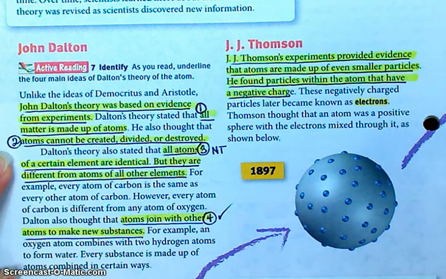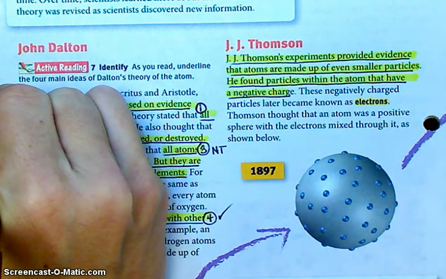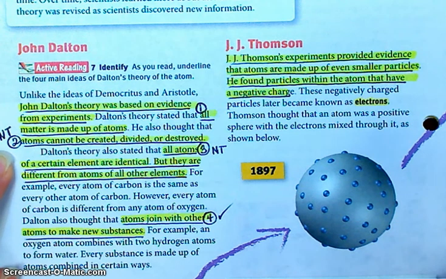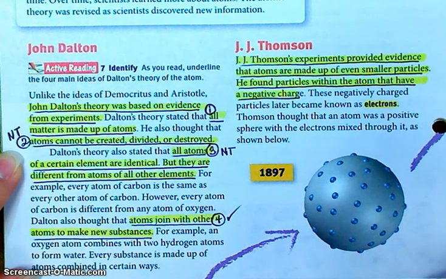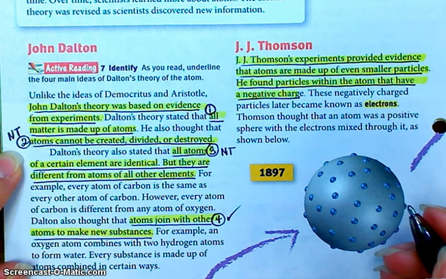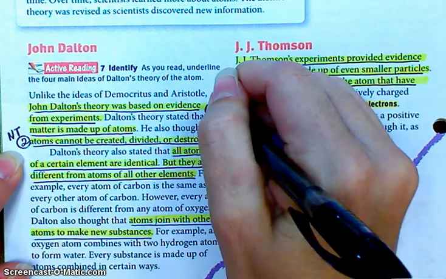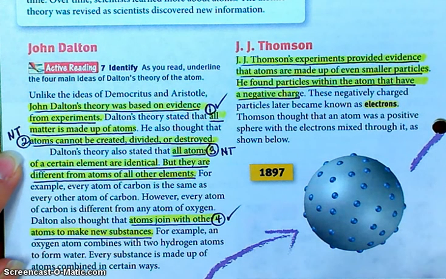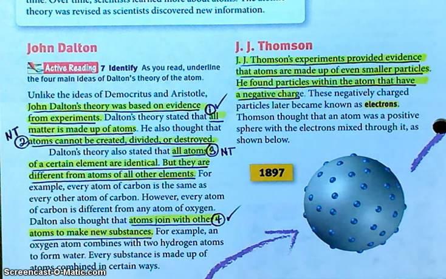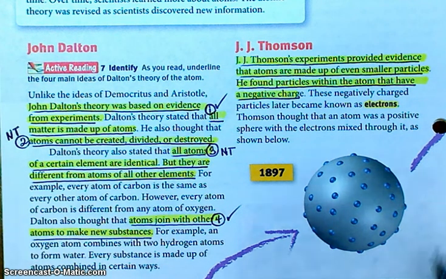Also, can we create, destroy, divide atoms? No. Yes, we can. Yes. Okay, that's fission and fusion. But they didn't have any understanding of that stuff back in 1808 when he was doing all of this. Okay? All matter is made up of atoms. Yes, we still understand that to be the case. So he said several important things, some of which we've had to revise because of new evidence that came out. But anyway, so John Dalton said several different things, important things about the atom.